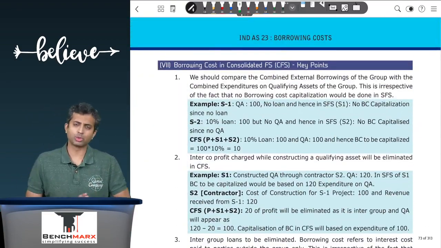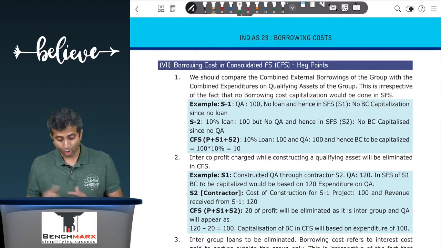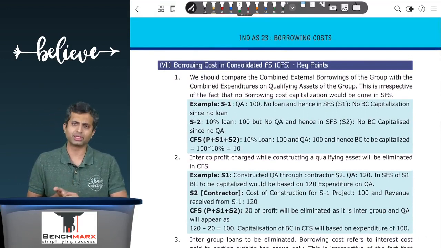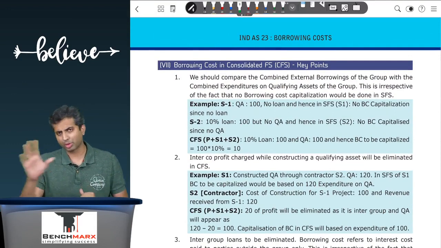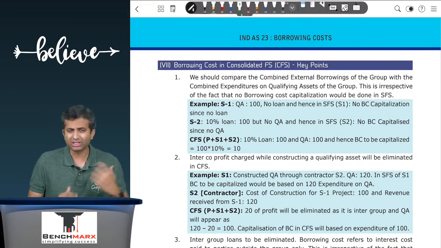And the last part over here is involving borrowing cost in the consolidated financial statements. There's one particular problem which is there in the institute material.